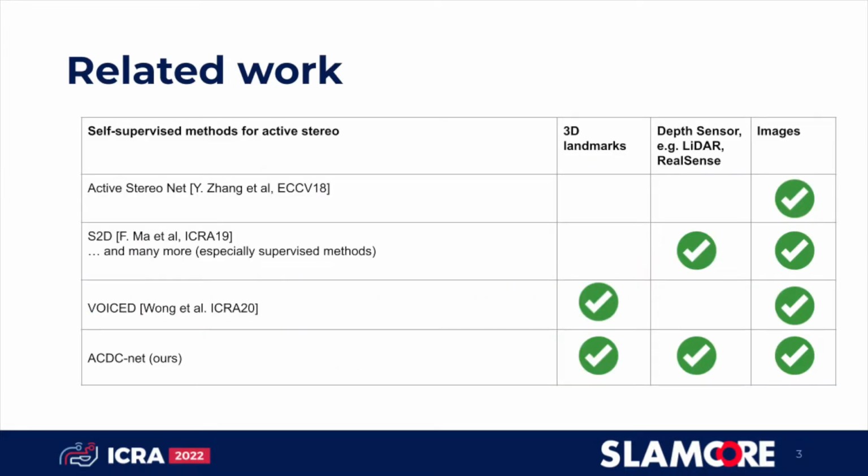Most depth completion methods have focused on densifying sparse LiDAR measurements due to the popularization of the Kitti benchmark. More related to our work is Active StereoNet, that proposes a self-supervised network to estimate depth from stereo images with an active pattern. Less work has focused on depth completion using 3D landmarks obtained from a SLAM or SfM pipeline. This is a much harder problem due to the low density and non-uniformity of 3D landmarks. In this work, we present a method that effectively uses all three input modalities.